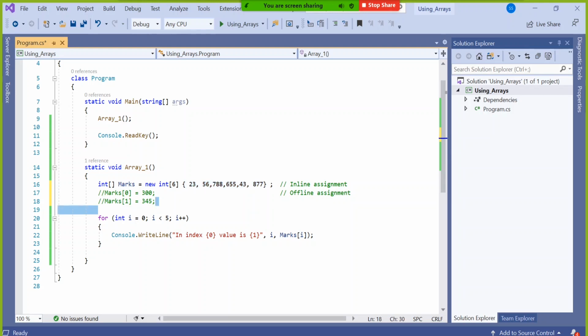Rather, you can do it like this, which is also allowed. Suppose you have no idea, then go like this: square bracket open and close, then no problem. 3 is okay, 5 is okay, 6 is okay. After reading this line fully, only then it will allocate. If there are 6, it will allocate 6. If there are 5, it will allocate 5. That is also fine.